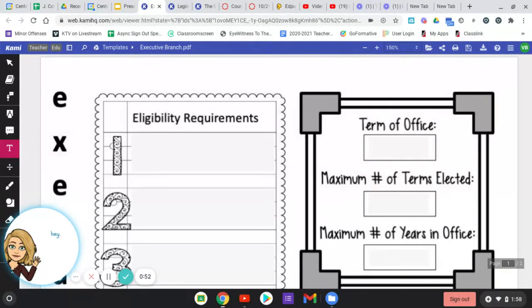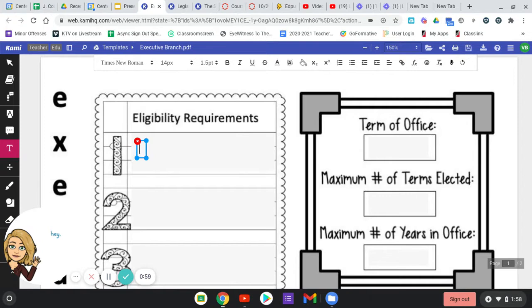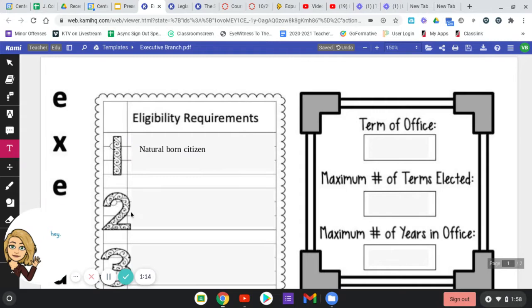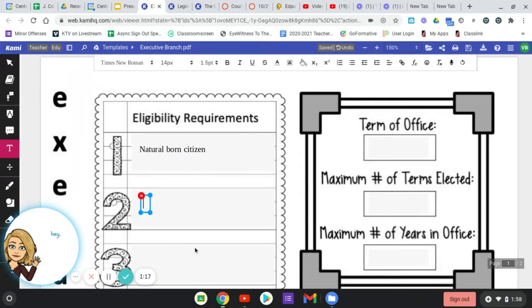Now, unlike the Senate and the House, a president must be a natural born citizen, which means that he or she must be born inside the U.S., born a U.S. citizen. Also, the age requirement: a president has to be at least 35 years old in order to be a president.